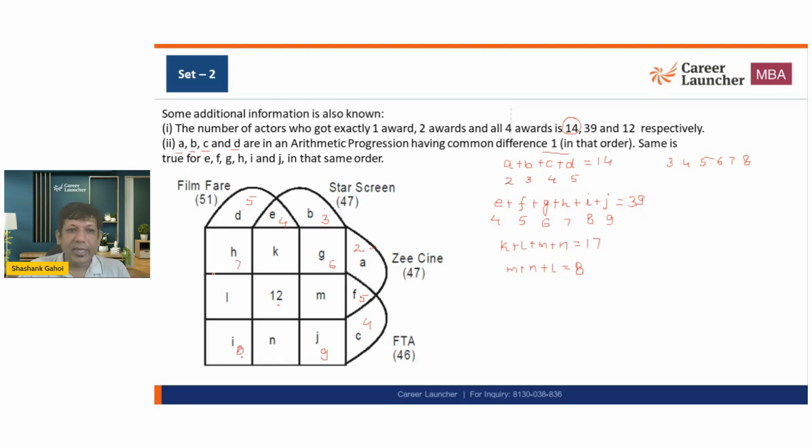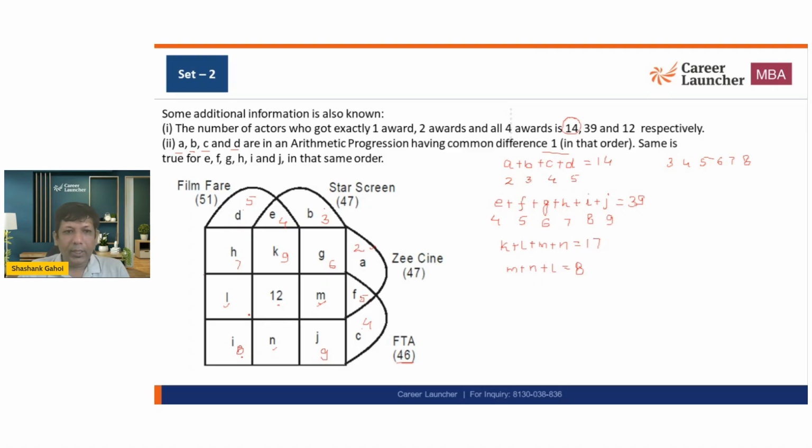So again, I'm just adding all the numbers. I'm getting 5 plus 4, 9, 9 plus 9, 18, 18 plus 8, 26, plus 12, 38. And total sum is 46. So it means summation of this number plus this number plus this number should be 8. Okay. And K, L, M, N is 17. So that directly gives me the value of K, that is equal to 9. Okay, I got the value of K is 9.